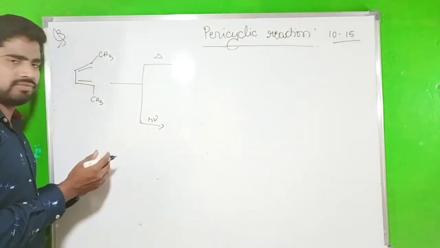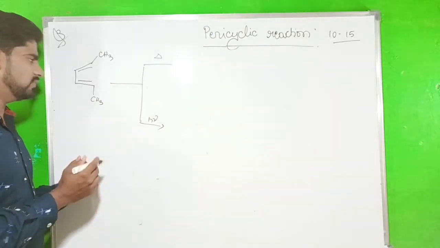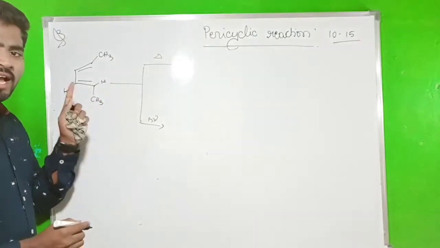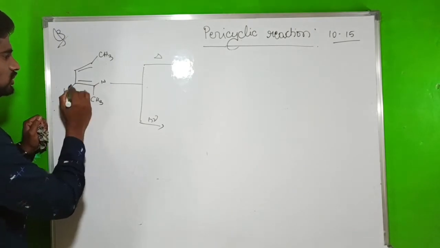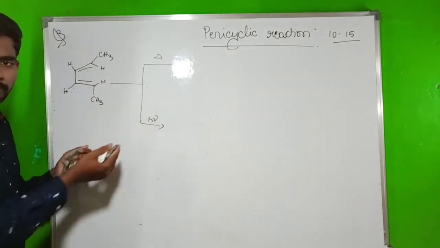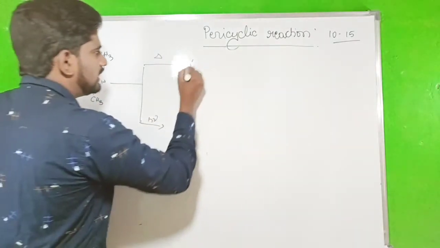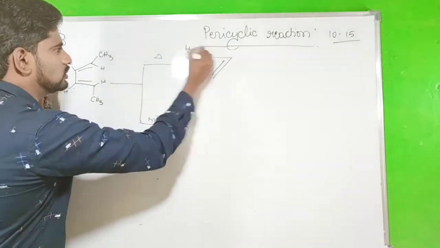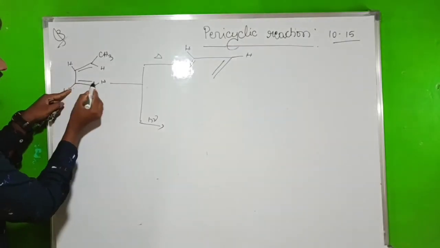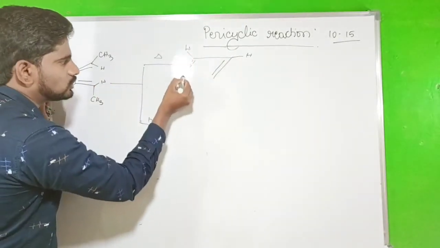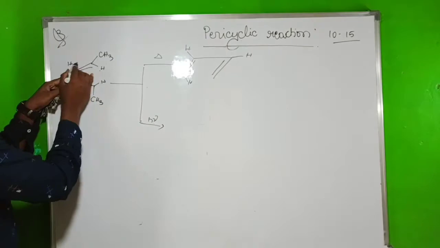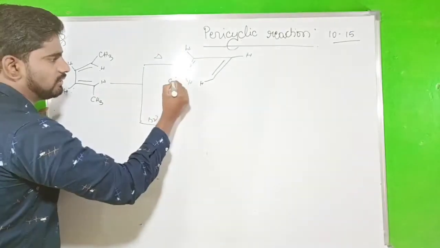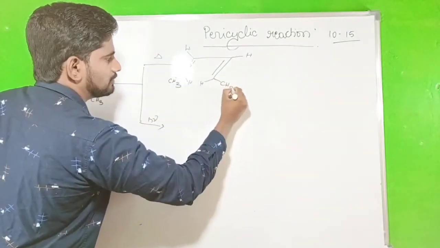Before that, we have to identify whether it is the cis form or the trans form. Look here, we have to find out the hydrogens. This hydrogen will be in the trans position. These two hydrogens are also in trans position. You have to write one model, double bond, double bond. Right here the hydrogen, right here the hydrogen. These two hydrogens are on opposite sides. So what about the CH3? CH3 will come here.